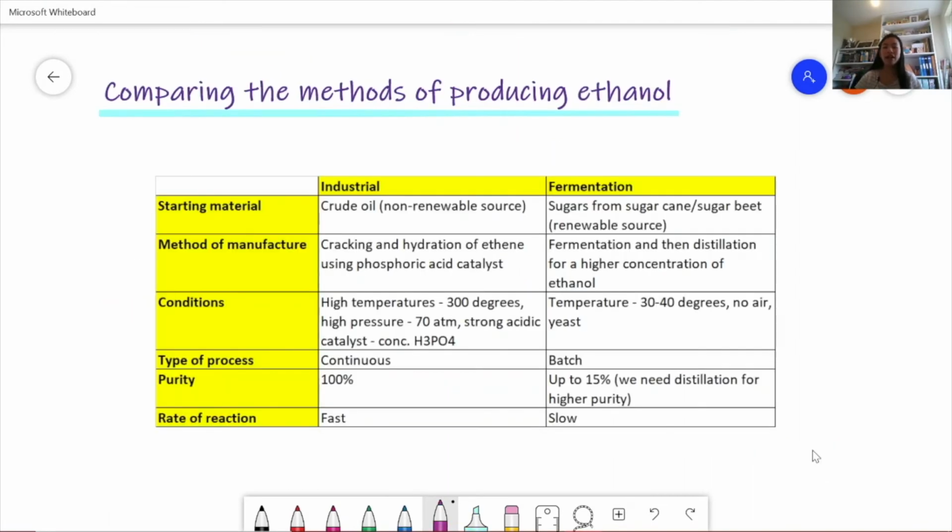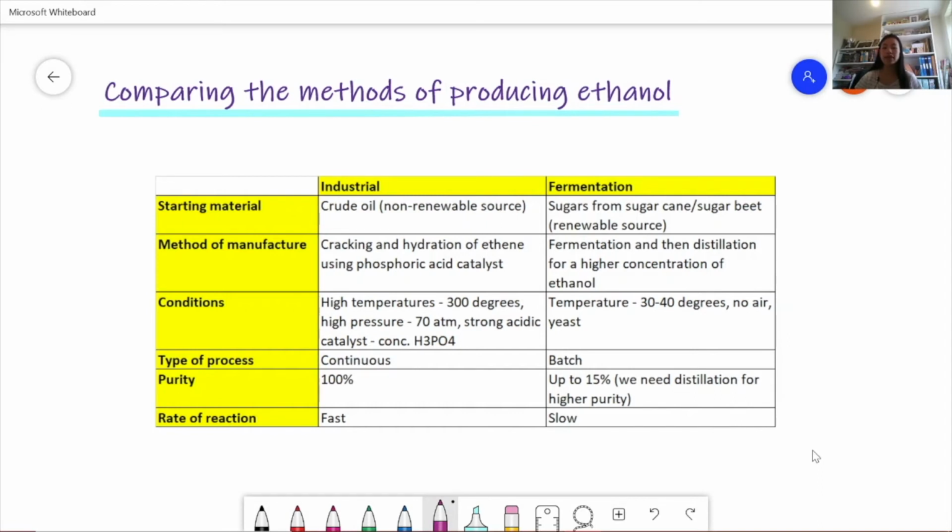Now we're going to look at the methods of producing ethanol and compare them. So we have the industrial process, which is the process that starts from crude oil. Because crude oil is a non-renewable source, it's not as good as fermentation, because sugars are a renewable source and so they won't run out.